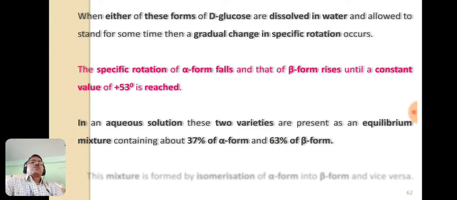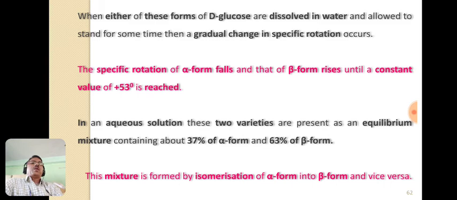This equilibrium mixture is formed by isomerization of alpha form into beta form and vice versa, means one form of glucose, the alpha form, is converted into beta form and beta form is converted into alpha form. So this is nothing but isomerization.